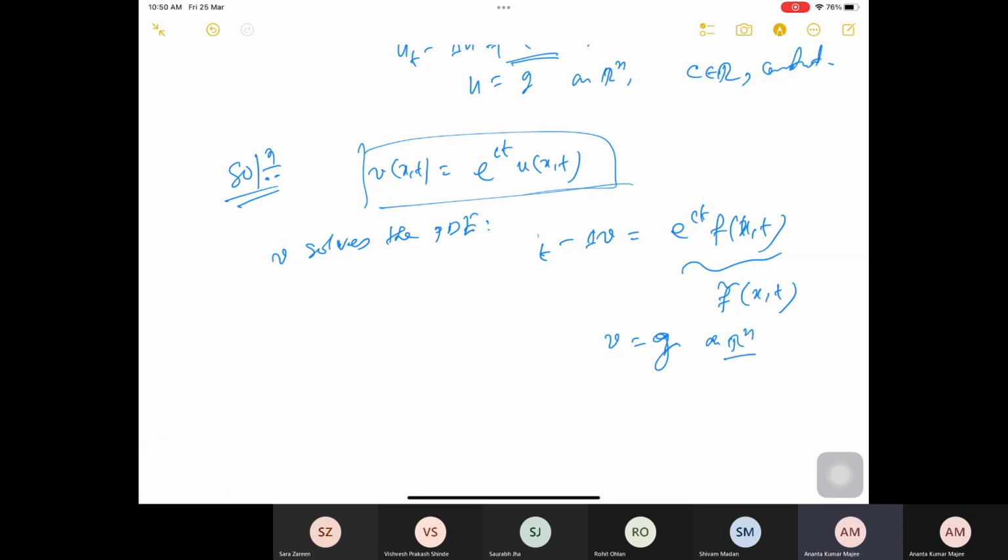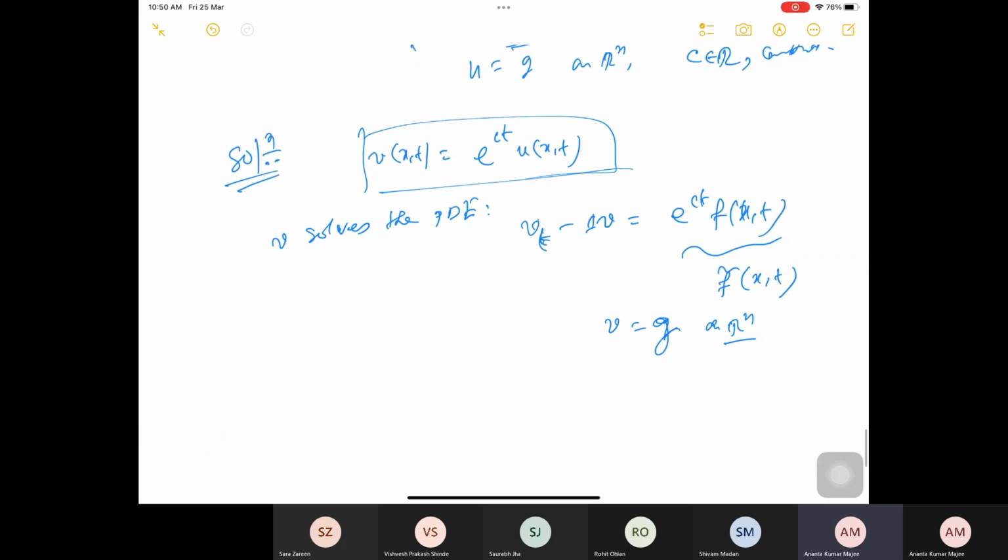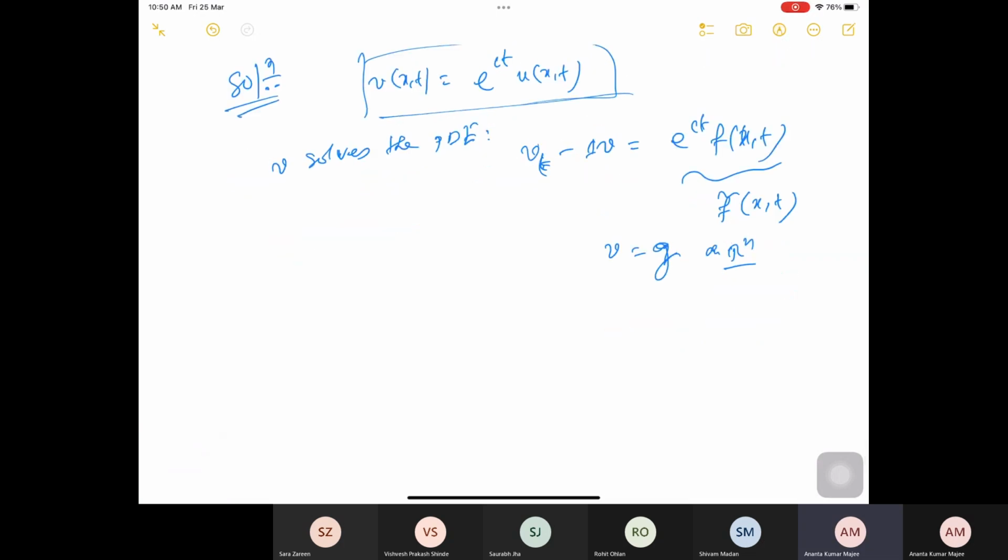So now this is exactly what I had previously. I know that v has the explicit solution. So what is my v?